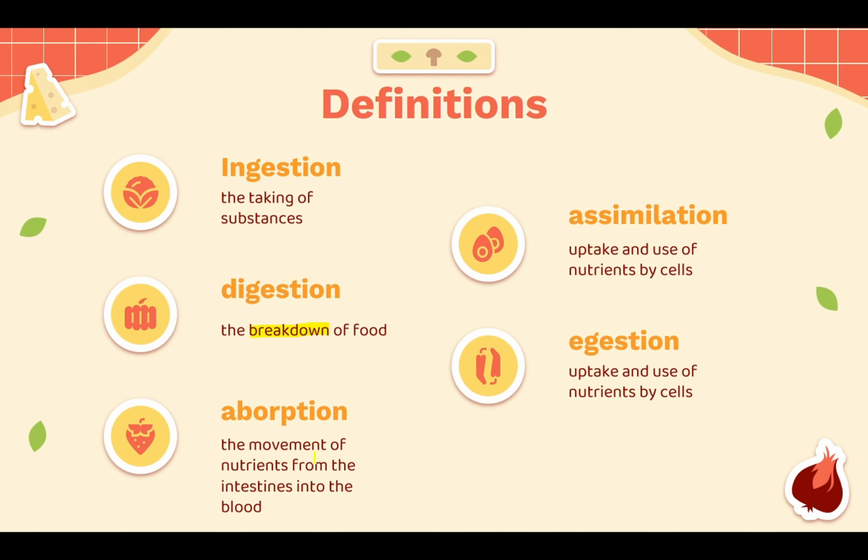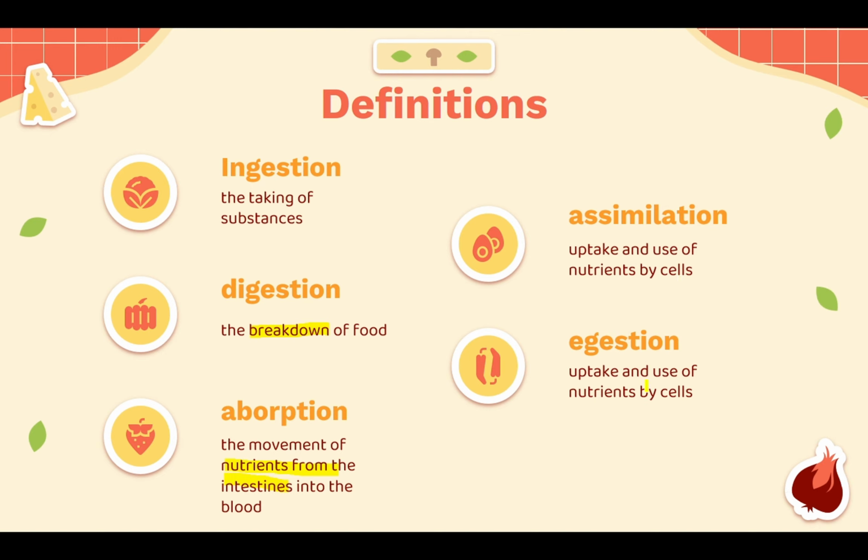Absorption is the movement of nutrients from the intestines into your blood. Sorry, I'm just making a lot of mistakes. And going to assimilation, assimilation is the uptake and the use of nutrients by the cell, so it becomes a part of the cell. Mention that in your answers, please. And lastly, egestion.